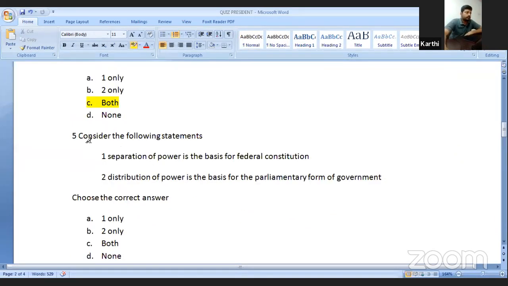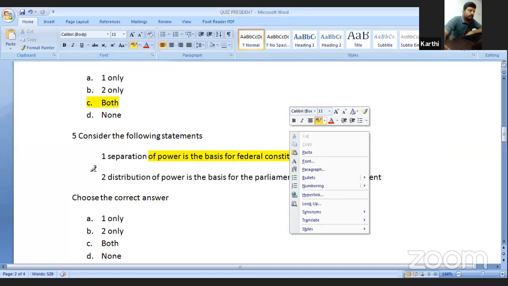Now the fifth question: separation of power is the basis of the federal constitution. Is it? No. You have to understand it clearly. See, there are two things.